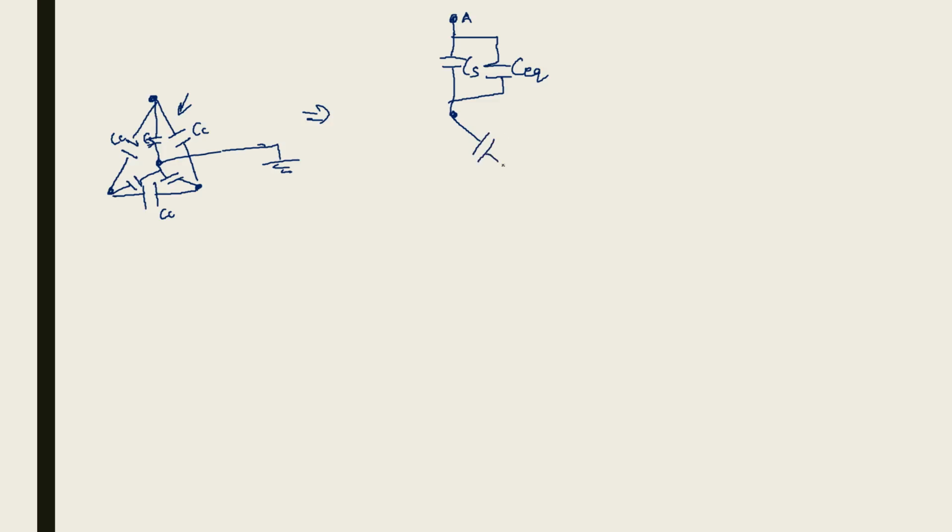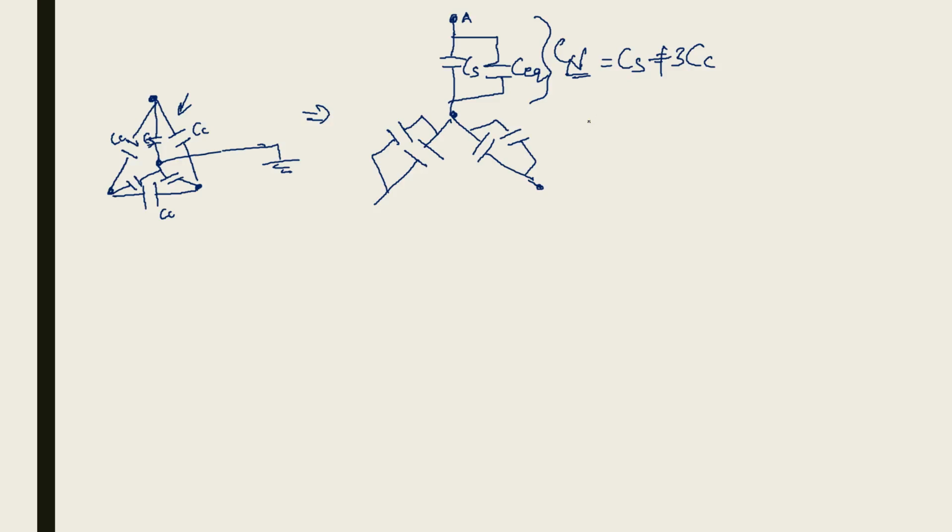And simultaneously for each phase it happens in the same way. Okay, so the capacitance from A to neutral, that is Cn, will be equal to Cs plus 3Cc, isn't it? This will be the value of the capacitance to neutral.